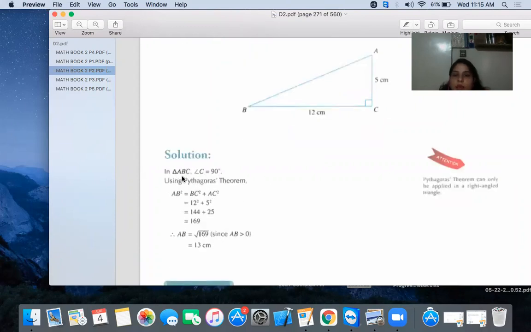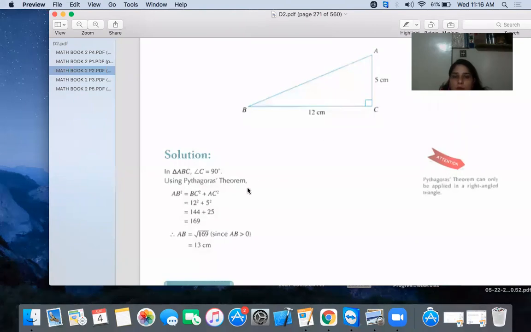How we write in triangle ABC. Everyone knows that we call it perpendicular or the opposite side. In triangle ABC, the angle C is 90 degrees. Everyone knows that in a right angle triangle, one angle should be 90 degrees, okay.